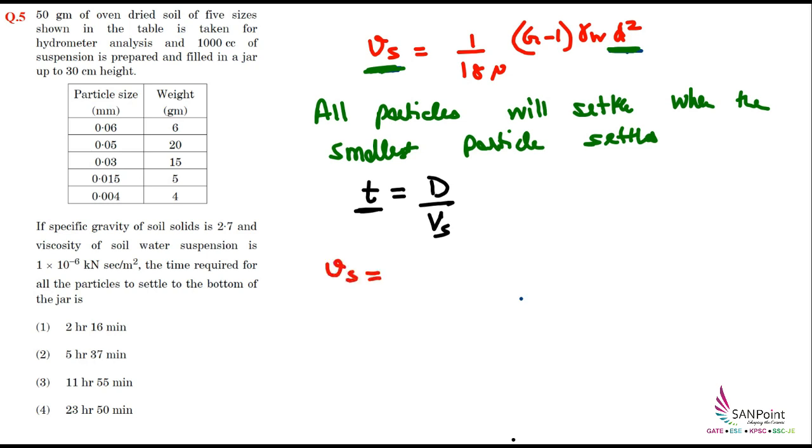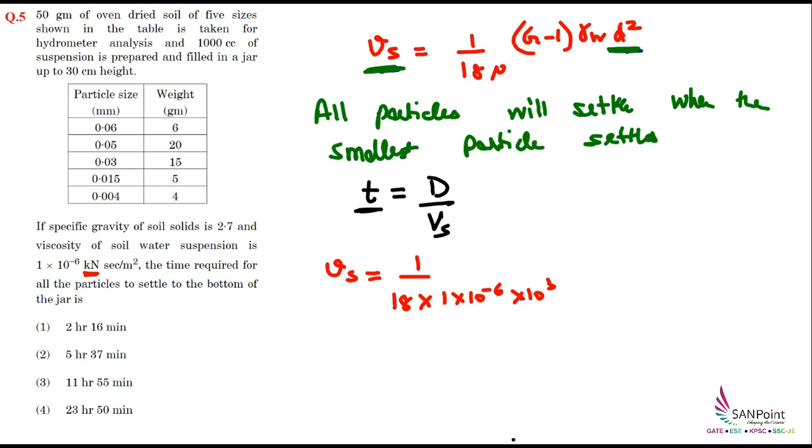So Vs is equal to 1 by 18 mu. The mu value is given: 1 into 10 raised to power minus 6. But this value is in kilonewton second per meter square, so let me convert it into Newton. I am introducing 10 raised to power 3 to convert this kilonewton into Newton.